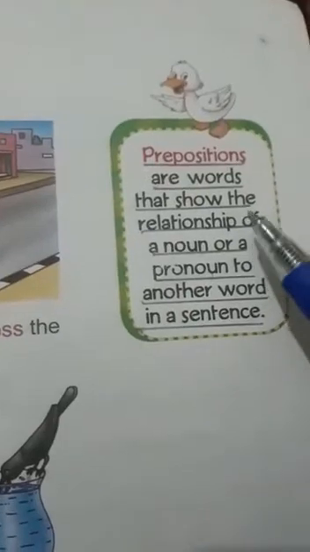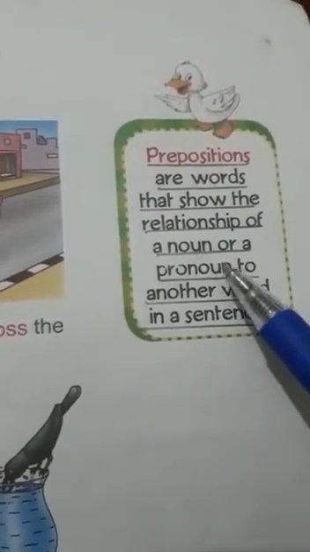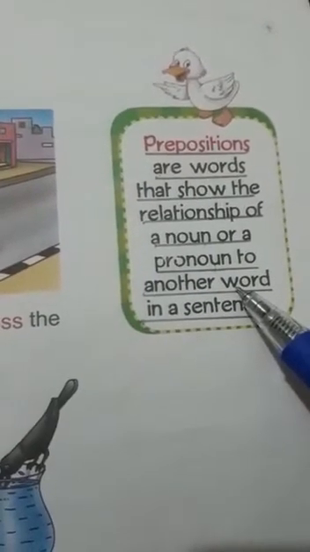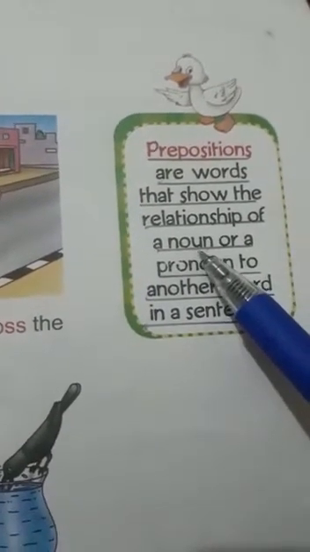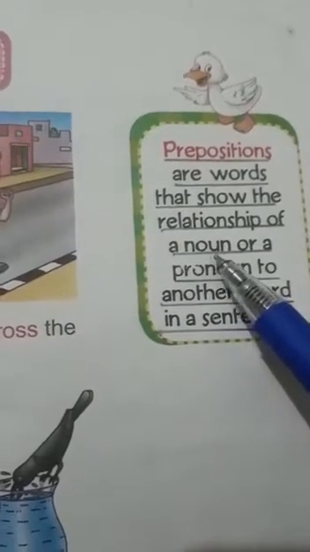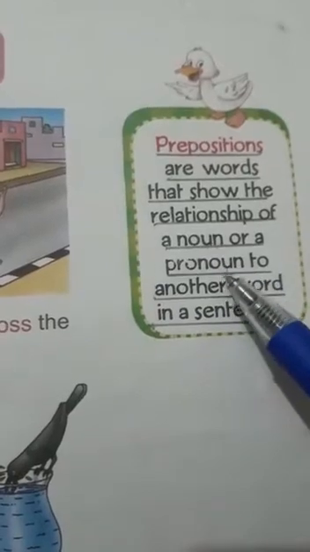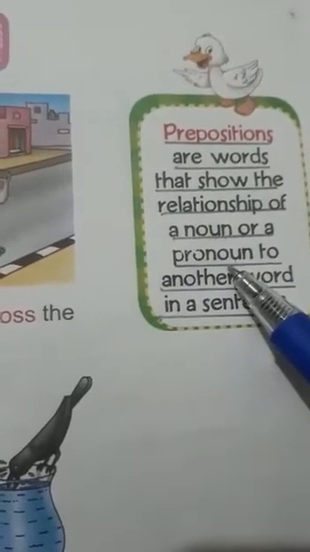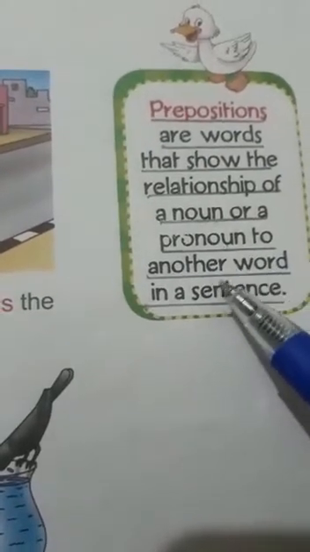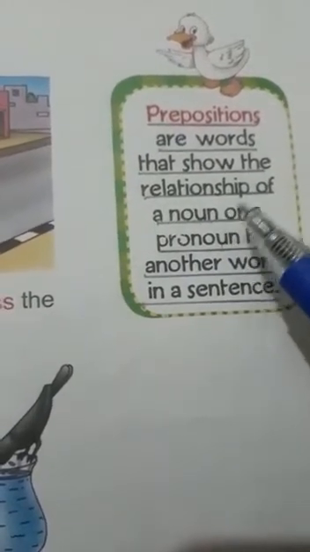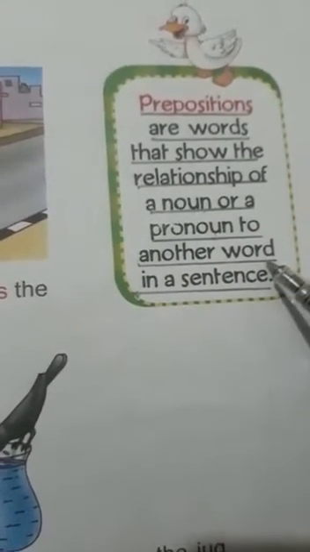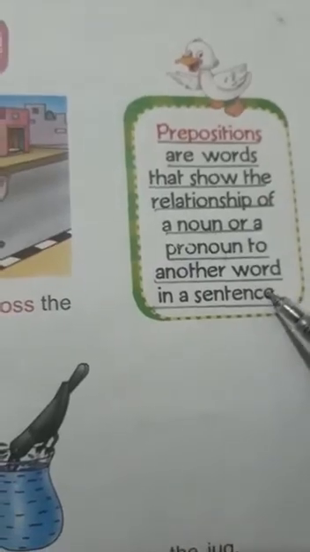Nouns, as you know, are the naming words, the names of people, places and things, and pronouns are the words used in place of a noun. And prepositions show the relationship of a noun or a pronoun to another word. The other word may be a verb or any object.